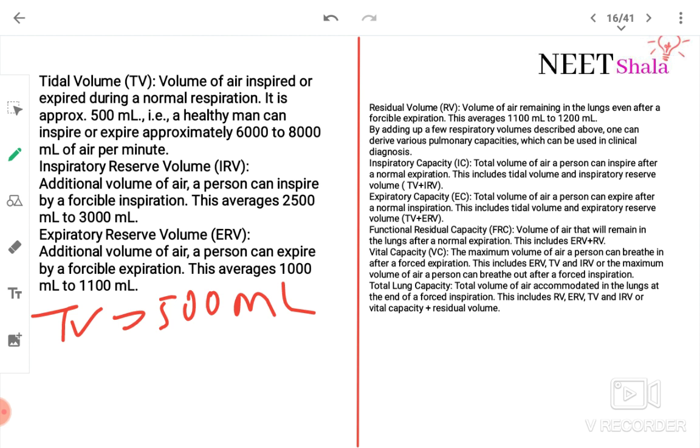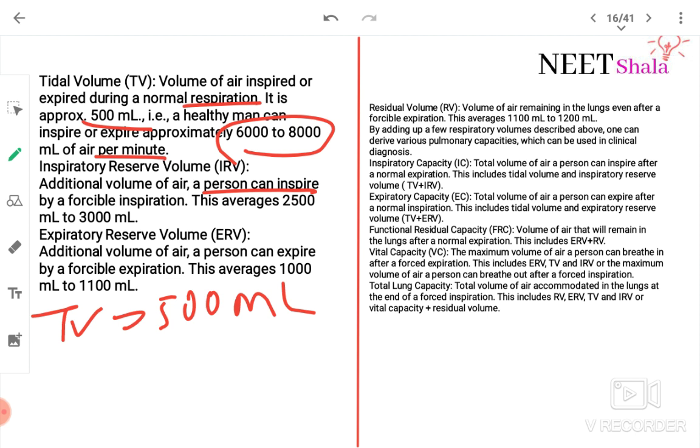Tidal volume of air inspired or expired during a normal respiration is approximately 500 ml. That is, a healthy man can inspire or expire 6,000 to 8,000 ml of air per minute. Inspiratory reserve volume is the additional volume of air a person can inspire by a forcible inspiration.